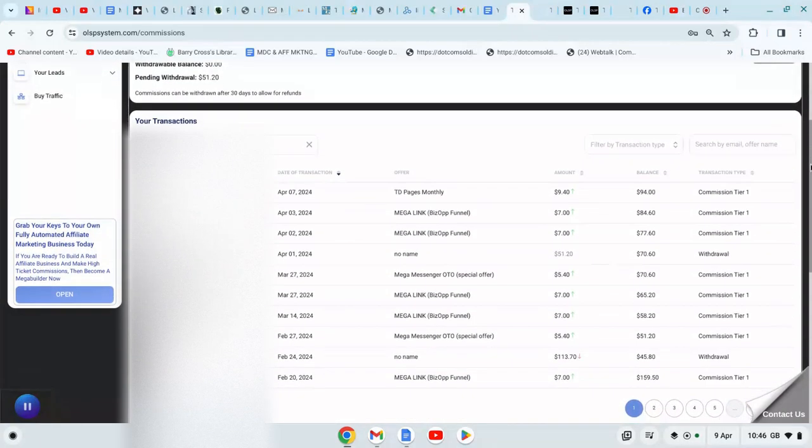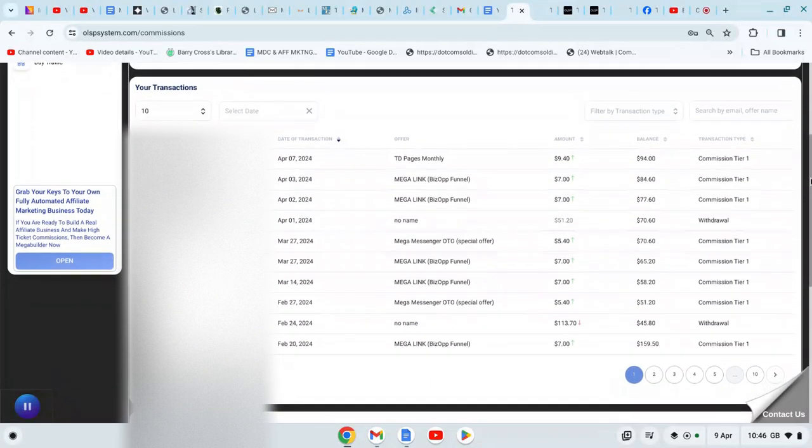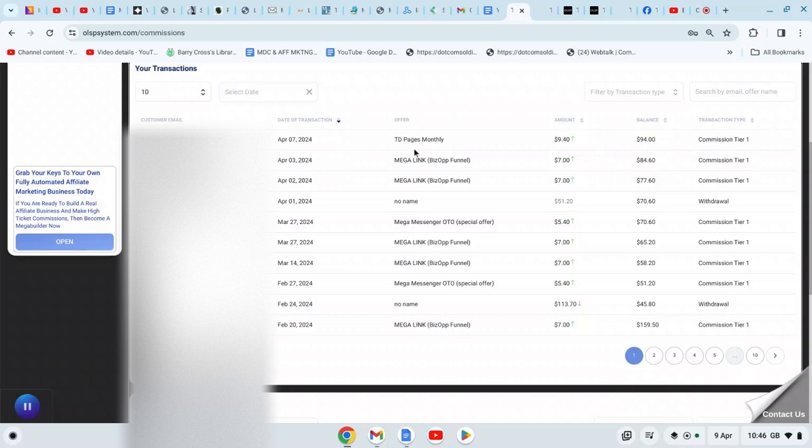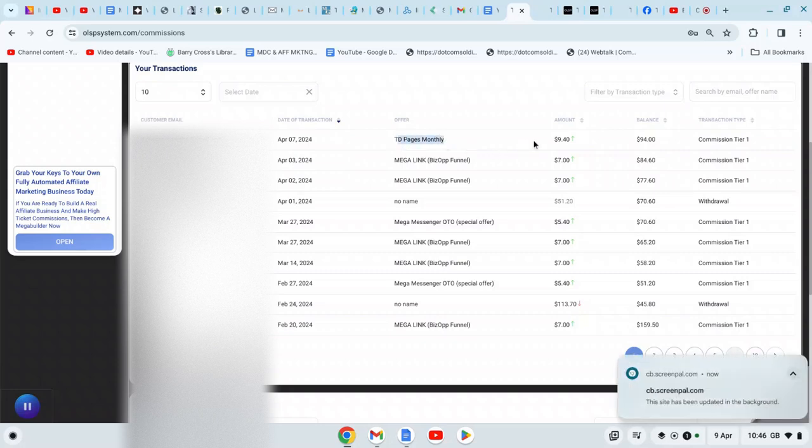If I just scroll down here a little bit, you'll see this one here is called TD Pages Monthly. This is the amount of commissions you earn in this column. This is a $9.40 monthly recurring commission. Now remember, you're only paying a one-time $7 for this product. There's no monthly membership costs for Megalink, and you get 100% commissions. This is $7 commissions here.